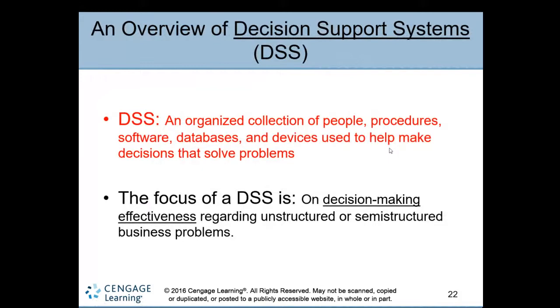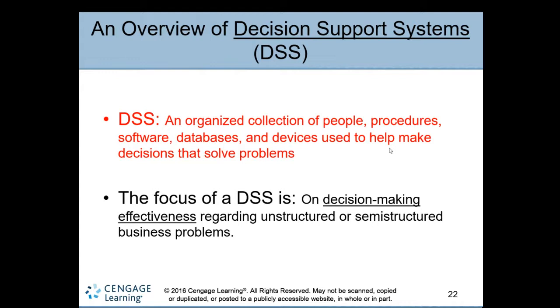So let's see what a decision support system is. It is also a system, an organized collection of people, procedures, software, databases, and devices used to help make decisions that solve problems.